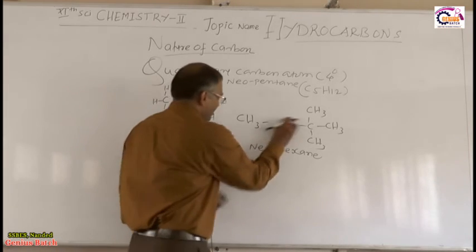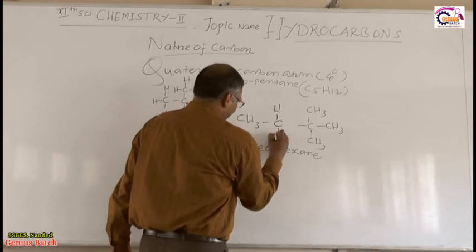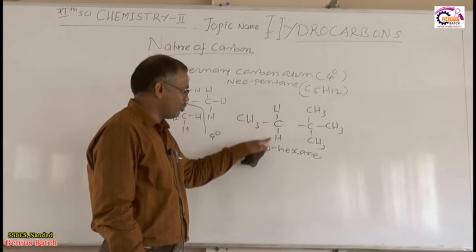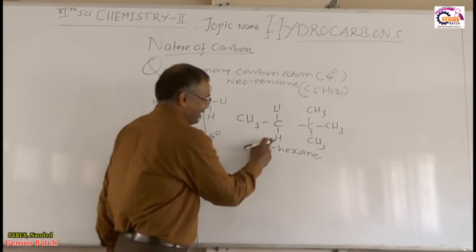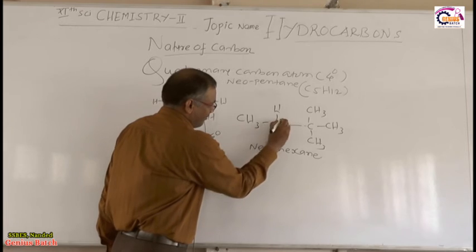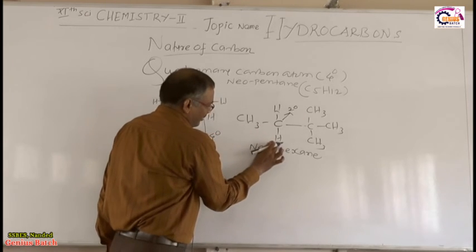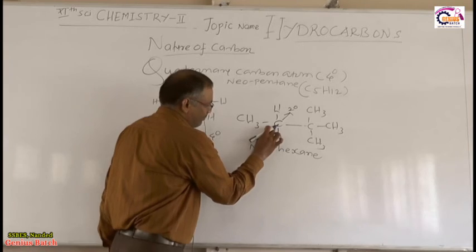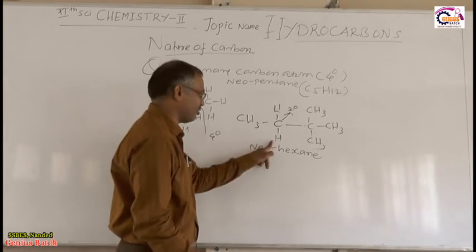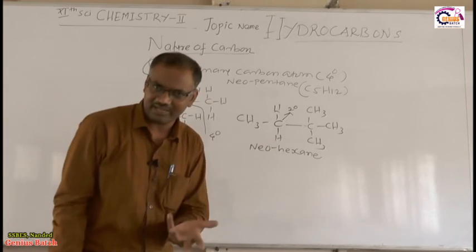Okay, so now suppose here you will observe that this hydrogen is a secondary hydrogen. So these 2 hydrogen atoms are the secondary hydrogen atoms, right? Because this hydrogen is attached to the secondary carbon atom.